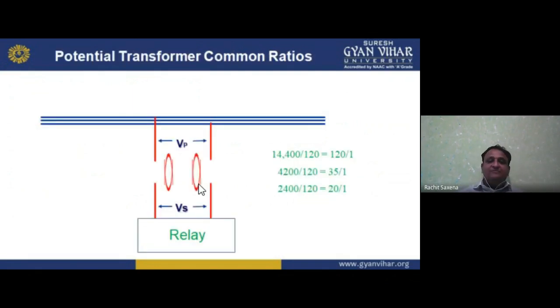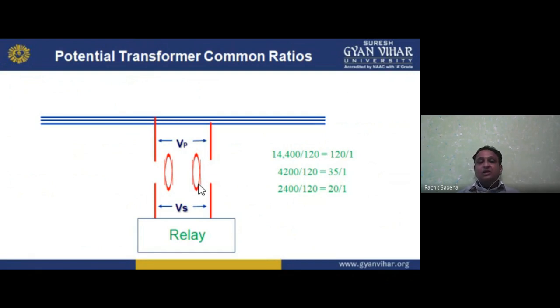Next, potential transformer common ratios. VP is the primary and VS is the secondary, and we connect this secondary to the relay.